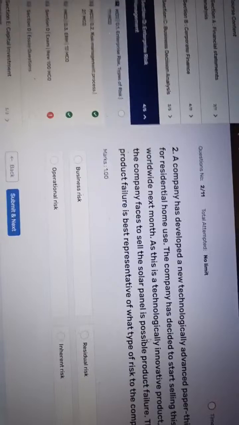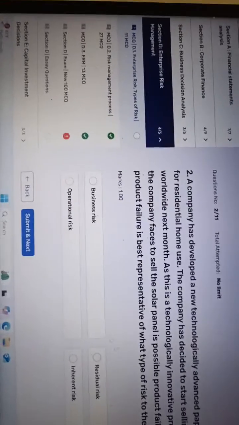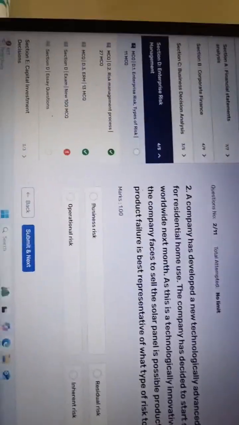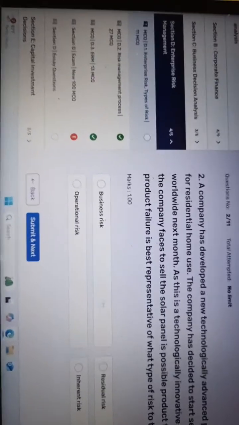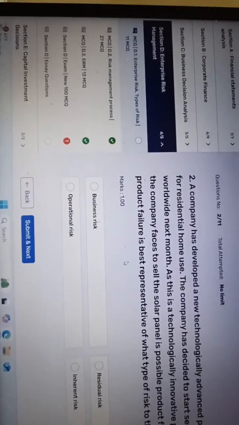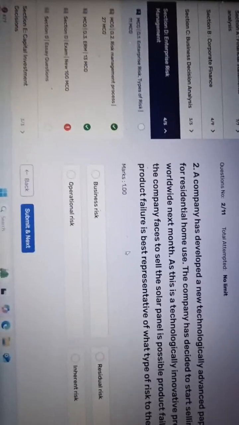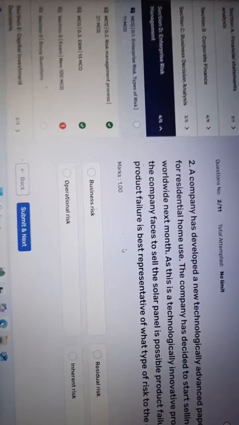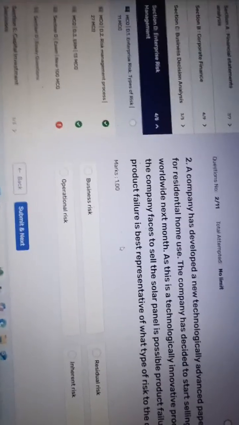In this case, what type of risk can happen? Now go to the options. There is business risk. Business risk means not achieving the target profit. If we could not achieve the target profit, that's called business risk.